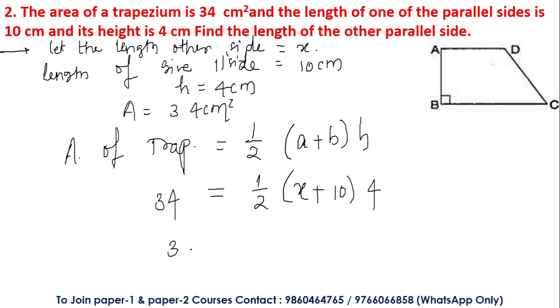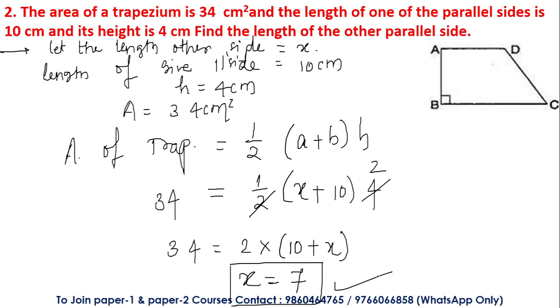That is, 34 is equal to 2 into, I have just simply cut it down, 2x plus 20, or you can say 2 into 10 plus x. This will give me 34 is equal to 20 plus 2x. Okay, if I take the 20 on the other side, I'll get 14. And 14 divided by 2, I'll get 7. So the value of x is equal to 7 centimeter. The other parallel side is 7 centimeter. Again, you have to understand the concept behind this question. They will ask you to find out the required parallel side by using the area of trapezium.